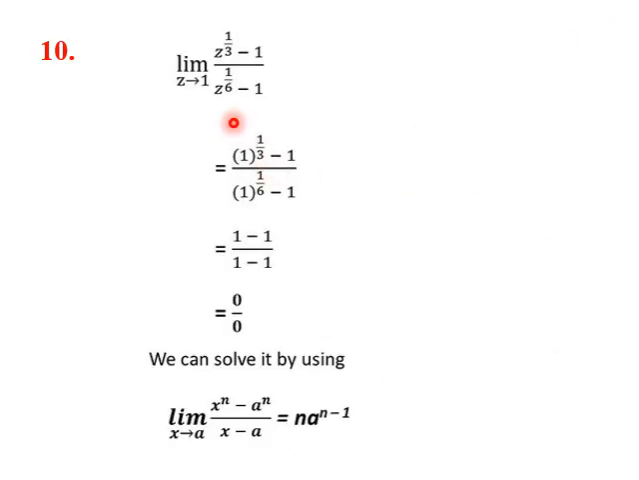In this problem, limit z tending towards 1, z power 1 by 3 minus 1 over z power 1 by 6 minus 1, we need to solve. Let us put z equal to 1 in this. So this will be 1 power 1 by 3 minus 1 over 1 power 1 by 6 minus 1. So 1 power 1 by 3 will be 1, and 1 minus 1 is 0. Similarly, the denominator will be 0. So it is in 0 by 0 form and we can write it like this.